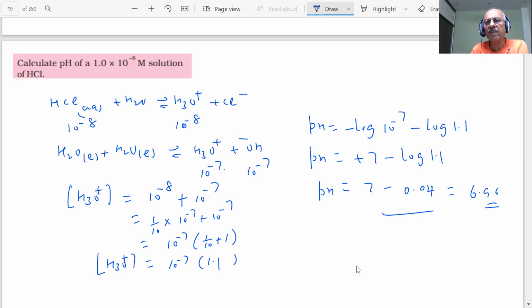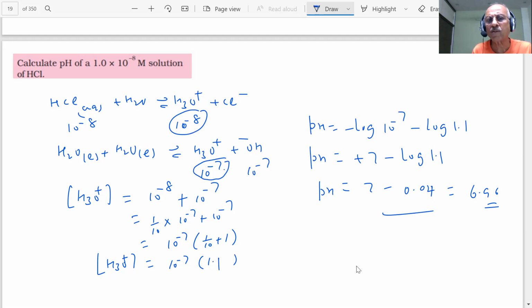See that in the previous cases, we neglected the ionization of the water because this value is small. But when it comes to 10 minus 8, this is comparable. Further, you can use the quadratic equation also. This is a simple way. When you add this, there will be a further suppression of this.